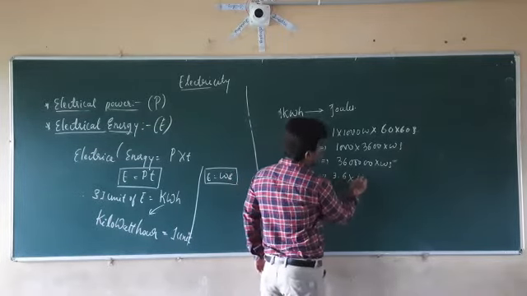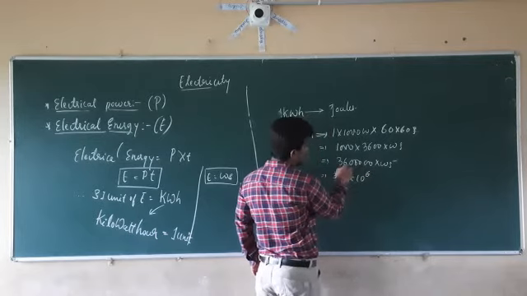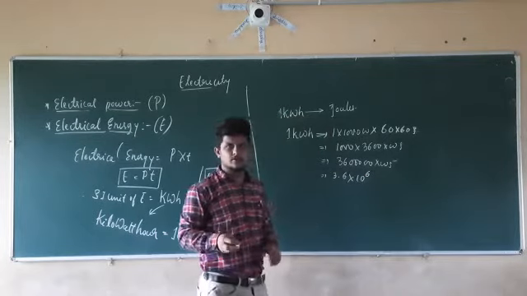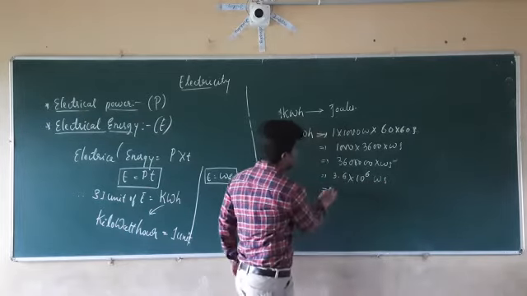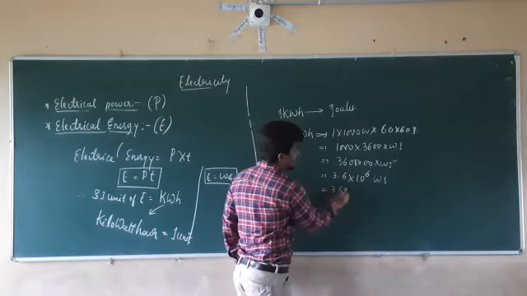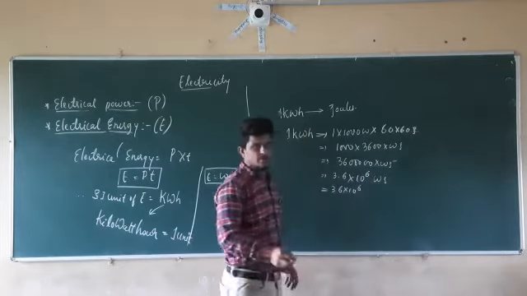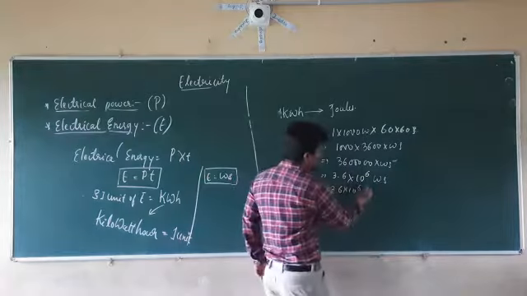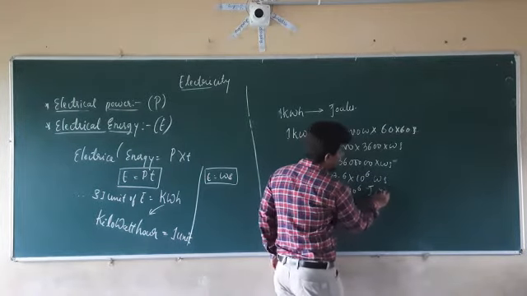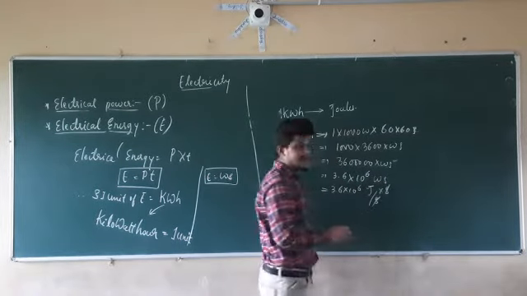3.6 into 10 raised to 6, watt seconds. So it is equal to 3.6 into 10 raised to 6. We already know the value of watt, that is nothing but joule per second. So if you substitute that, joule per second into second, second gets cancelled.